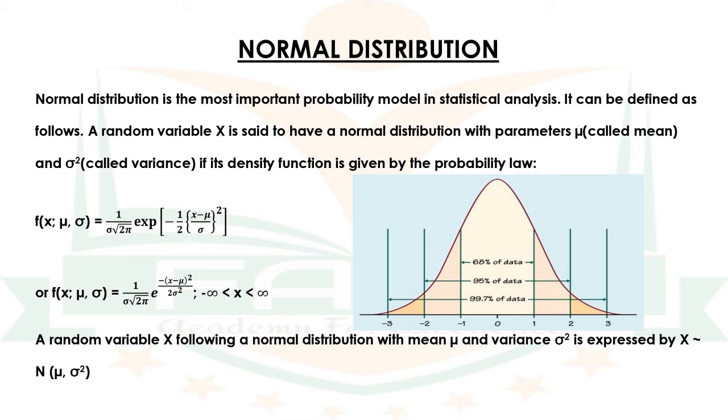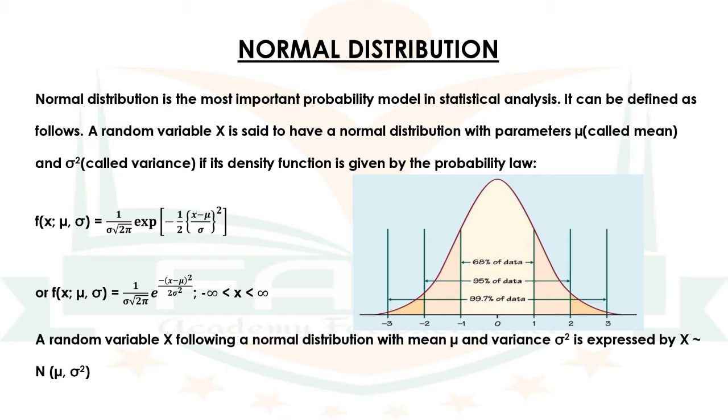A random variable x is said to have a normal distribution with parameters mu, that is the mean, and sigma square, that is the variance, if its density function is given by the probability law f(x; mu, sigma) = 1 by sigma root 2 pi e raised to minus 1 by 2 into ((x minus mu) by sigma) the whole square, where x ranges from minus infinity to infinity.